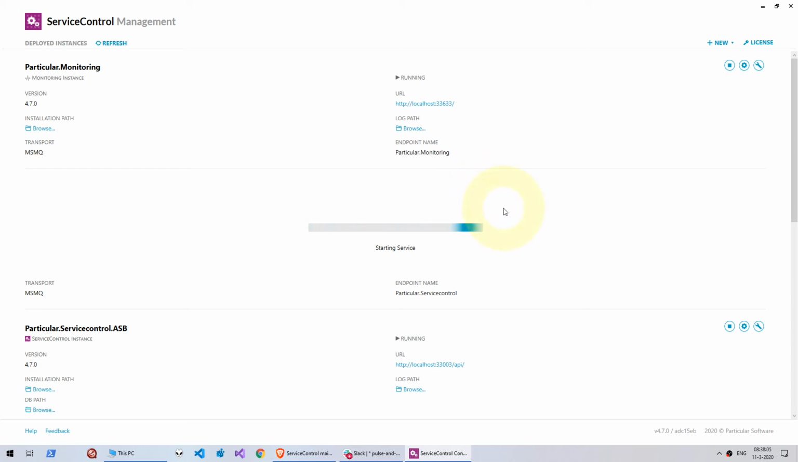startup could take a little bit longer, but what will happen in the background is that all RavenDB indexes will be recreated automatically by the ServiceControl instance. So this might help in situations where you have corrupt RavenDB indexes and they need to be rebuilt.